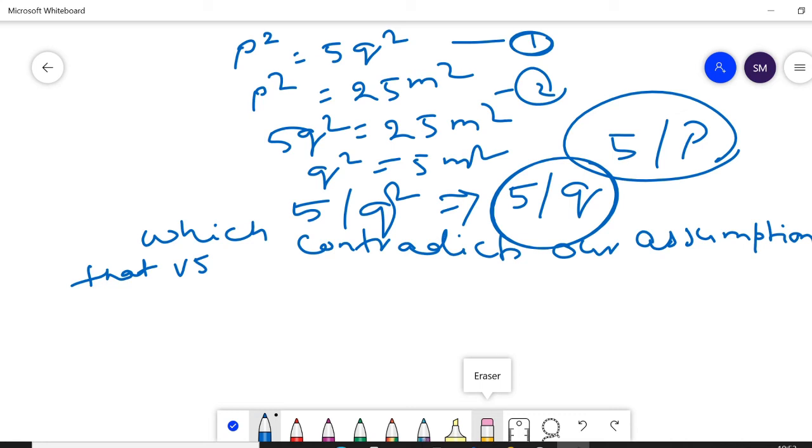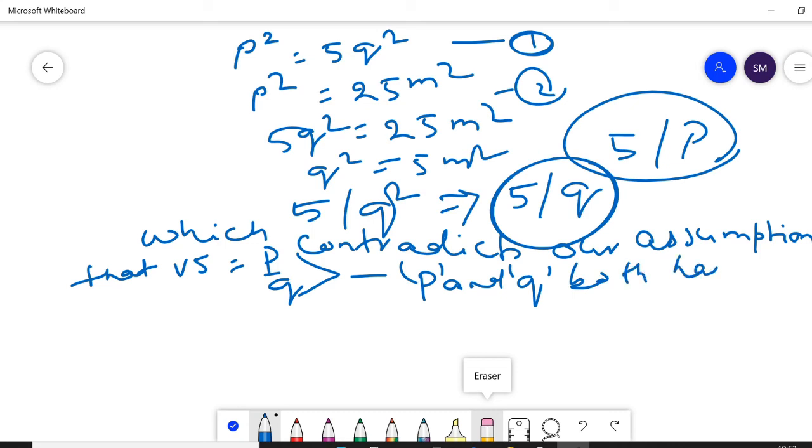But here you get that p and q both have a common factor, 5, which contradicts our assumption.